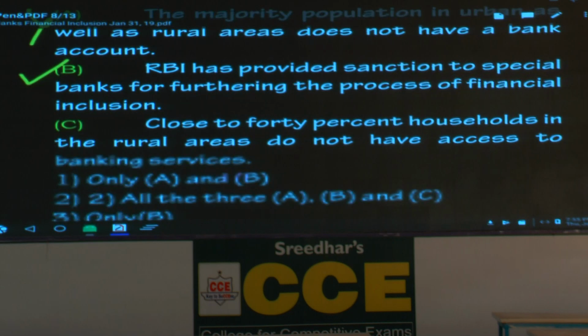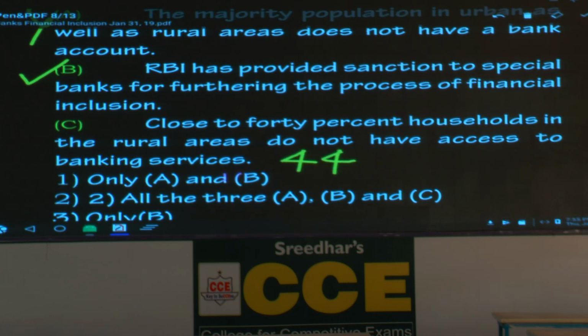What is C? Close to 40% households in the rural areas don't have access to banking services. What is the exact percentage? 44. I don't know whether it is right or wrong. I was told between 40 and 45, it is considered close to 40%. Between 45 and 50, it is considered close to 50%.